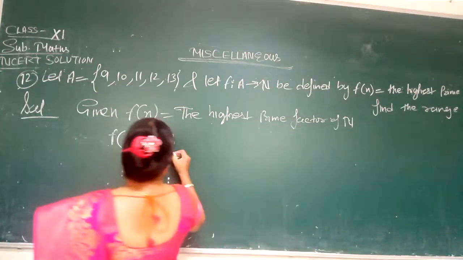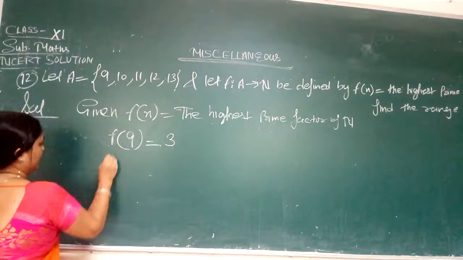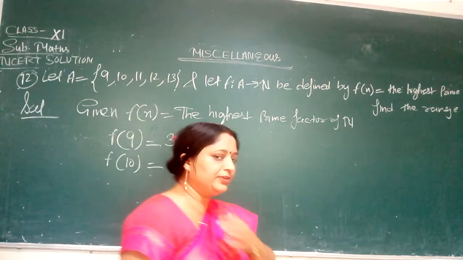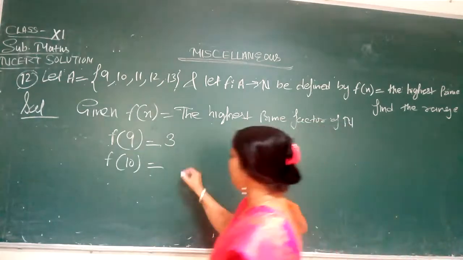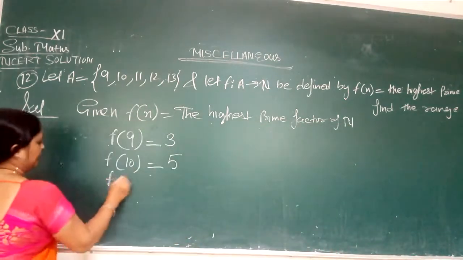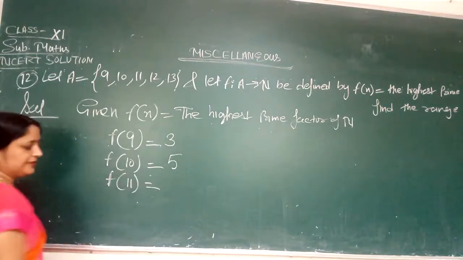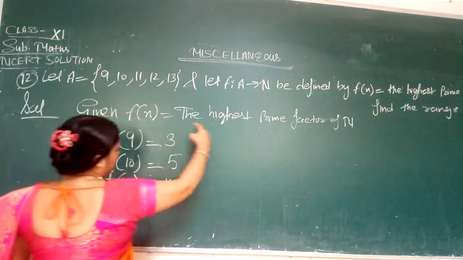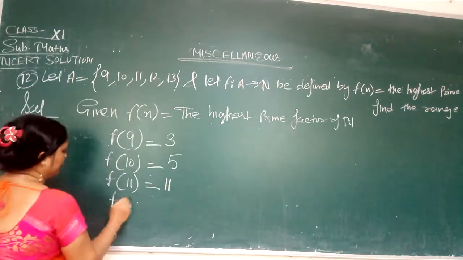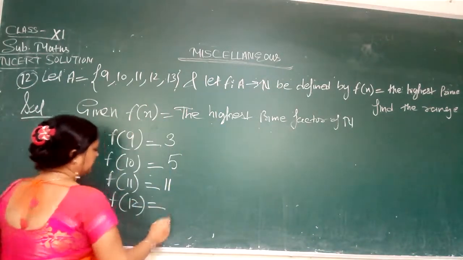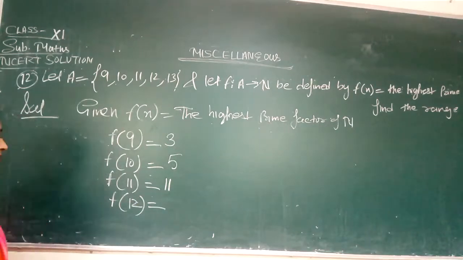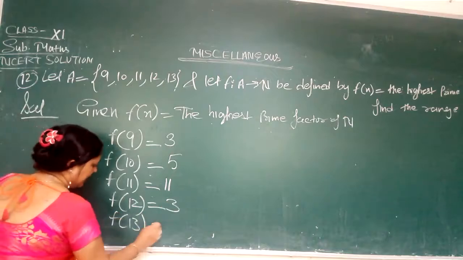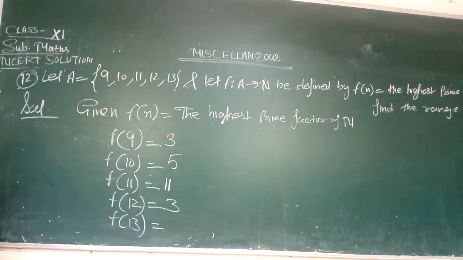And after that f of 10, yes, the prime factors of 10 are 2 and 5, so the highest prime factor is 5. And here f of 11, the highest prime factor of 11 is 11, according to this definition. Now f of 12, the highest prime factor is 3. And f of 13, the highest prime factor of 13 is 13.